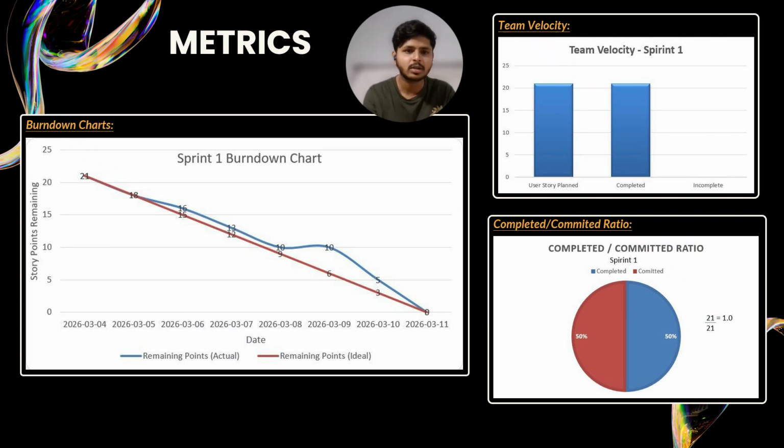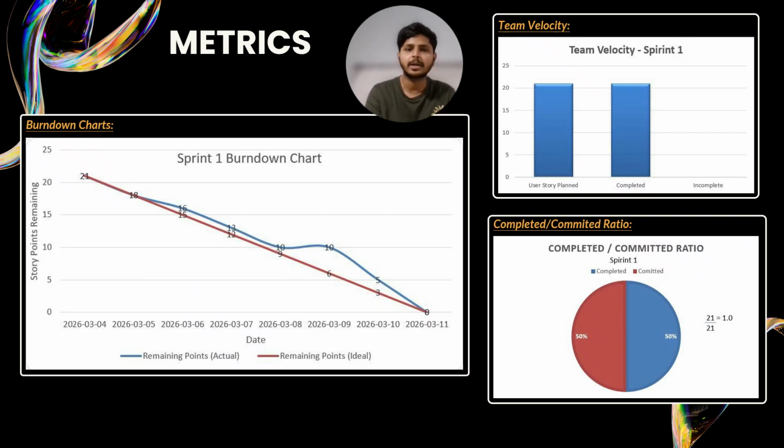Next, coming to the team velocity chart. Here, the number of planned story points and the number of completed story points are the same. This means we delivered exactly what we committed for sprint 1. It is a strong indicator of accurate planning and reliable execution.